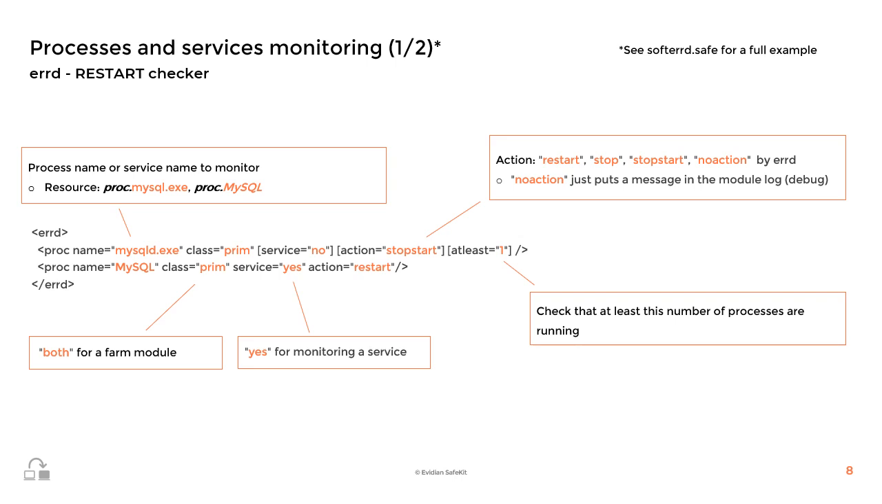For a farm module, you need to change the class from prim to both. The possible actions are restart, stop, or stop-start. There is also a no-action option, which just puts a message in the module log for debugging purposes.